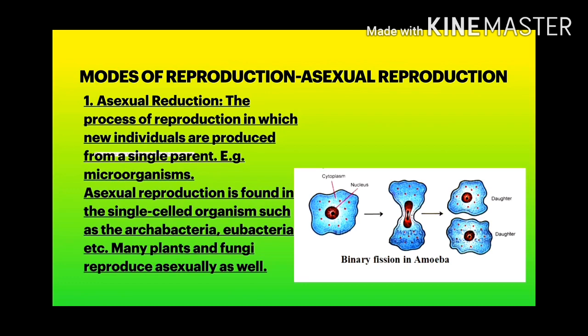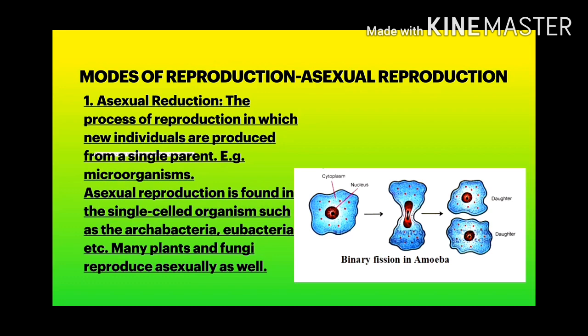Since fusion of gametes is not involved, zygotes are not formed during asexual reproduction. The young ones produced are the exact copy of their parents, like in amoeba, hydra, yeast, etc.